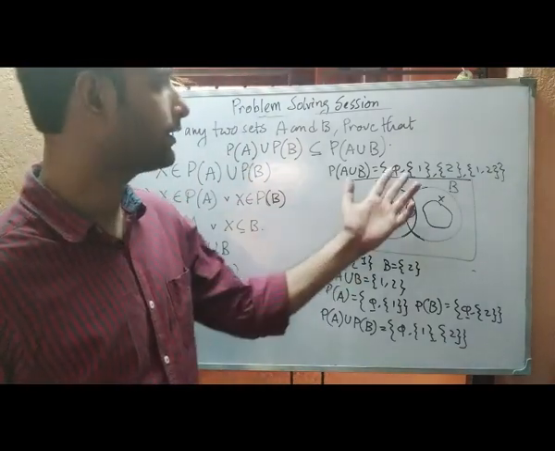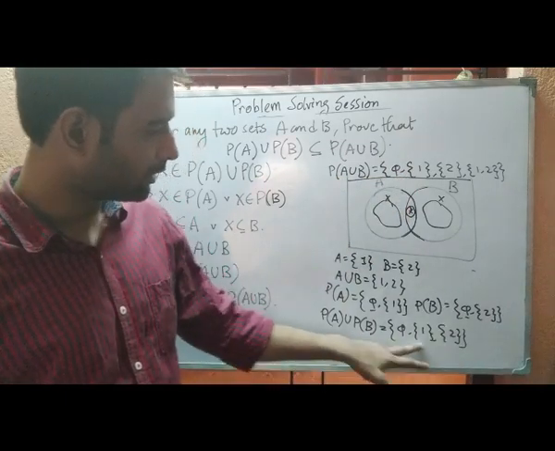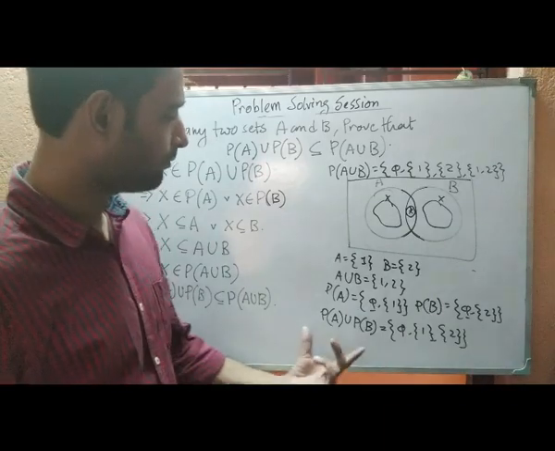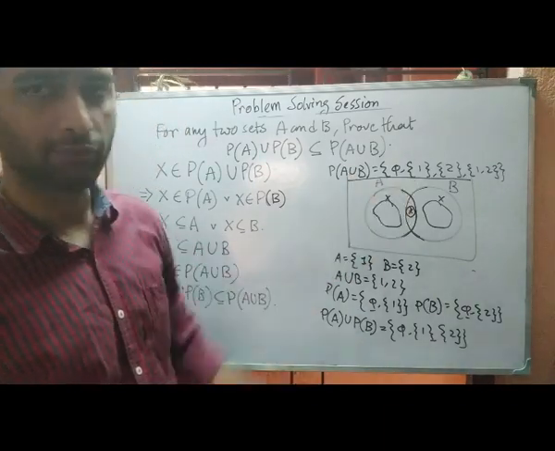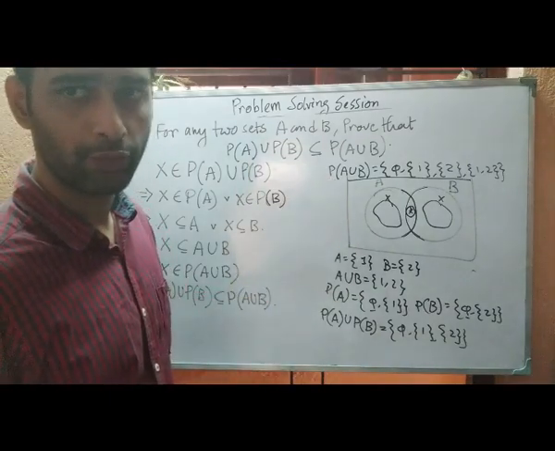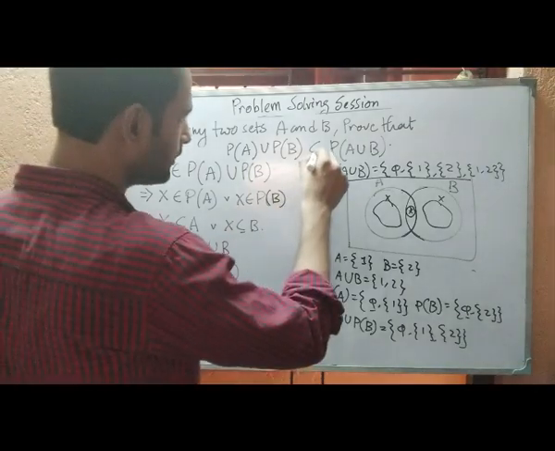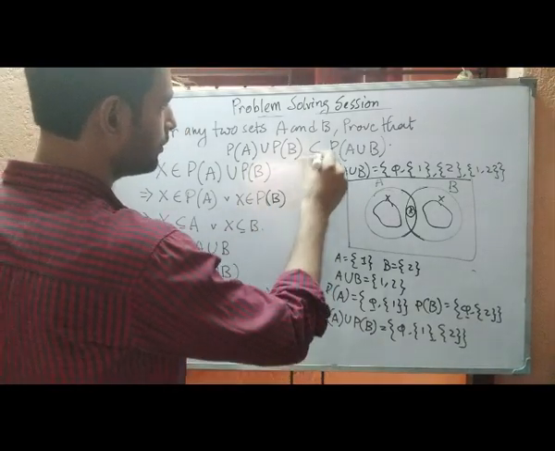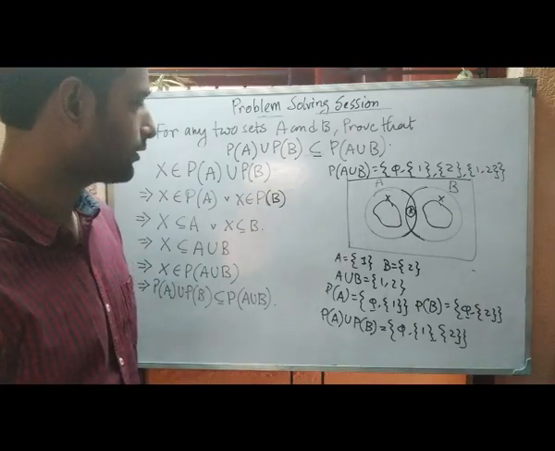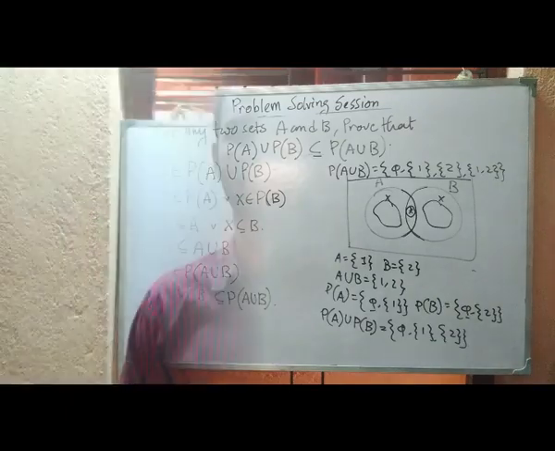There are 4 elements, so clearly this one is larger, and it contains all the elements of P A union P B. So that means P A union P B will always be a subset of this, but P of A union B can be larger than P A union P B. So in this case only this direction is true, not the reverse direction. Okay, so this is all about power sets.